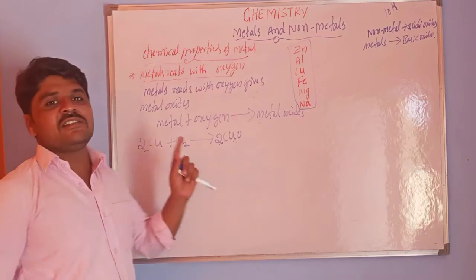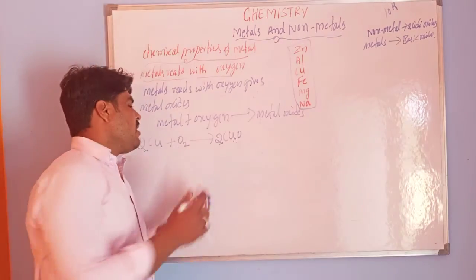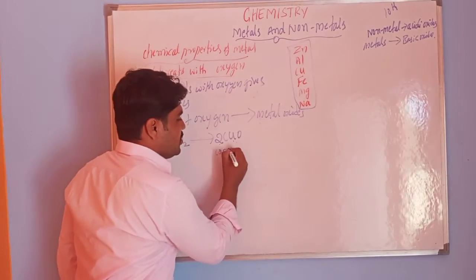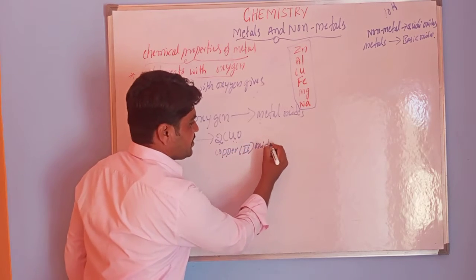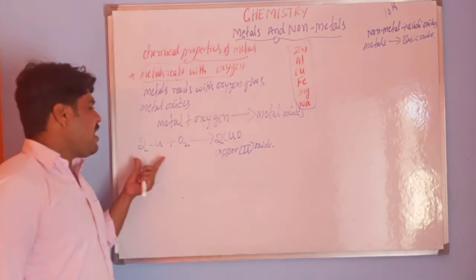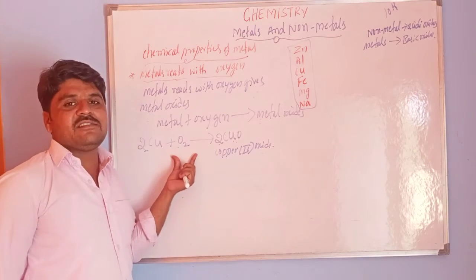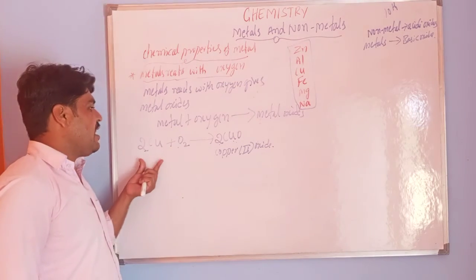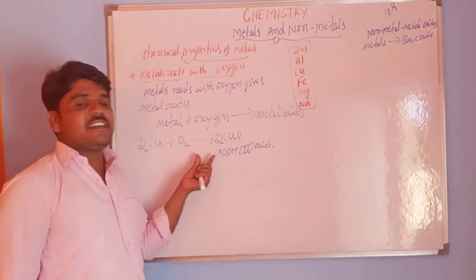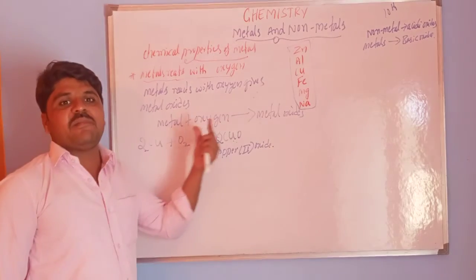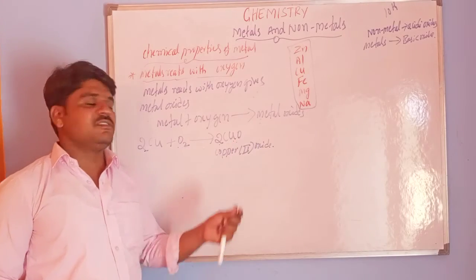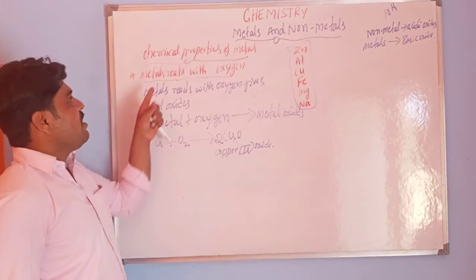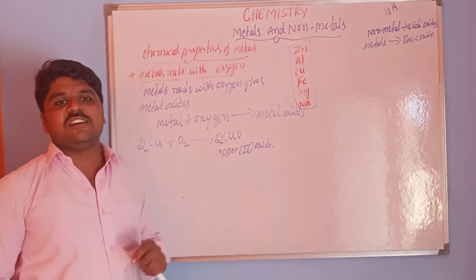Now the reaction is balanced. This is copper(II) oxide. This is one example of metals reacting with oxygen.